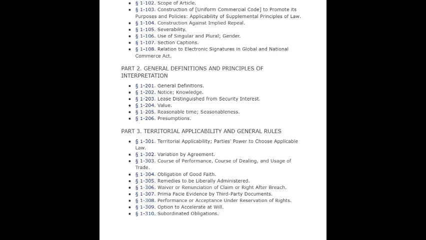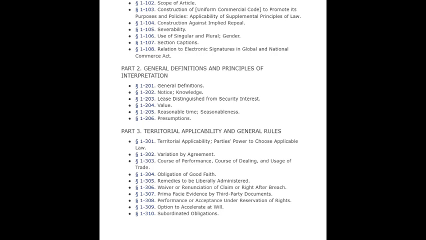Part 2. General Definitions and Principles of Interpretation. Section 1-201. General Definitions. Section 1-202. Notice, knowledge. Section 1-203. Lease distinguished from security interest. Section 1-204. Value. Section 1-205. Reasonable time. Seasonableness. Section 1-206.